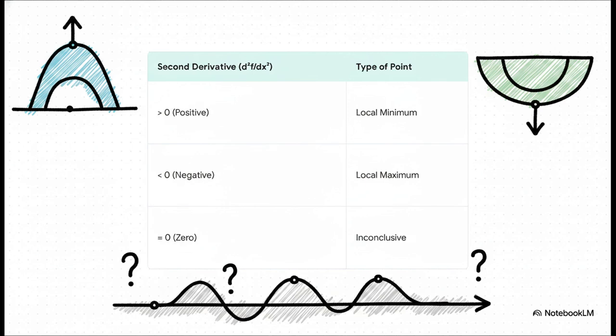So how do we tell all these apart? We pull out another tool, the second derivative. You can think of this as a curvature detector. It tells us how the function is bending at that flat spot. If the second derivative is positive, the curve is bending upwards, like a smile or a bowl. That's our local minimum. If it's negative, it's bending downwards, like a frown or a hill. That's a local maximum. And if it's 0, well, the test is inconclusive.